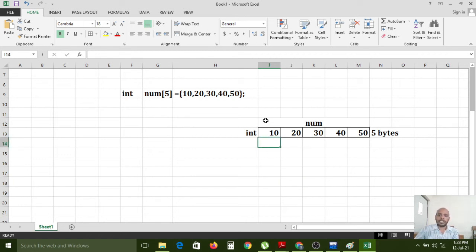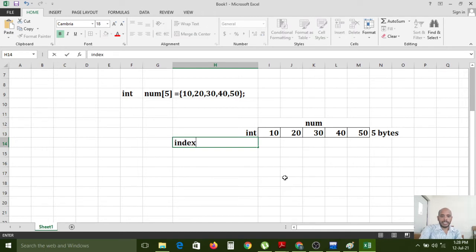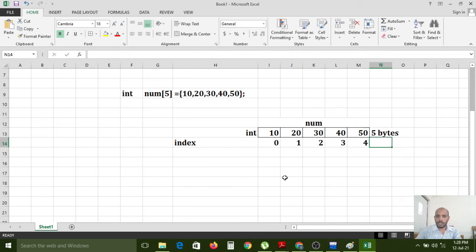So how can you access this? By using index locations. The index starts with 0, 1, 2, 3, 4. So like that, 0 to 4. In the 0th place we have the value 10, in the first place 20, in the second place 30, in the 3rd place 40, and in the 4th place 50 is the data we have.